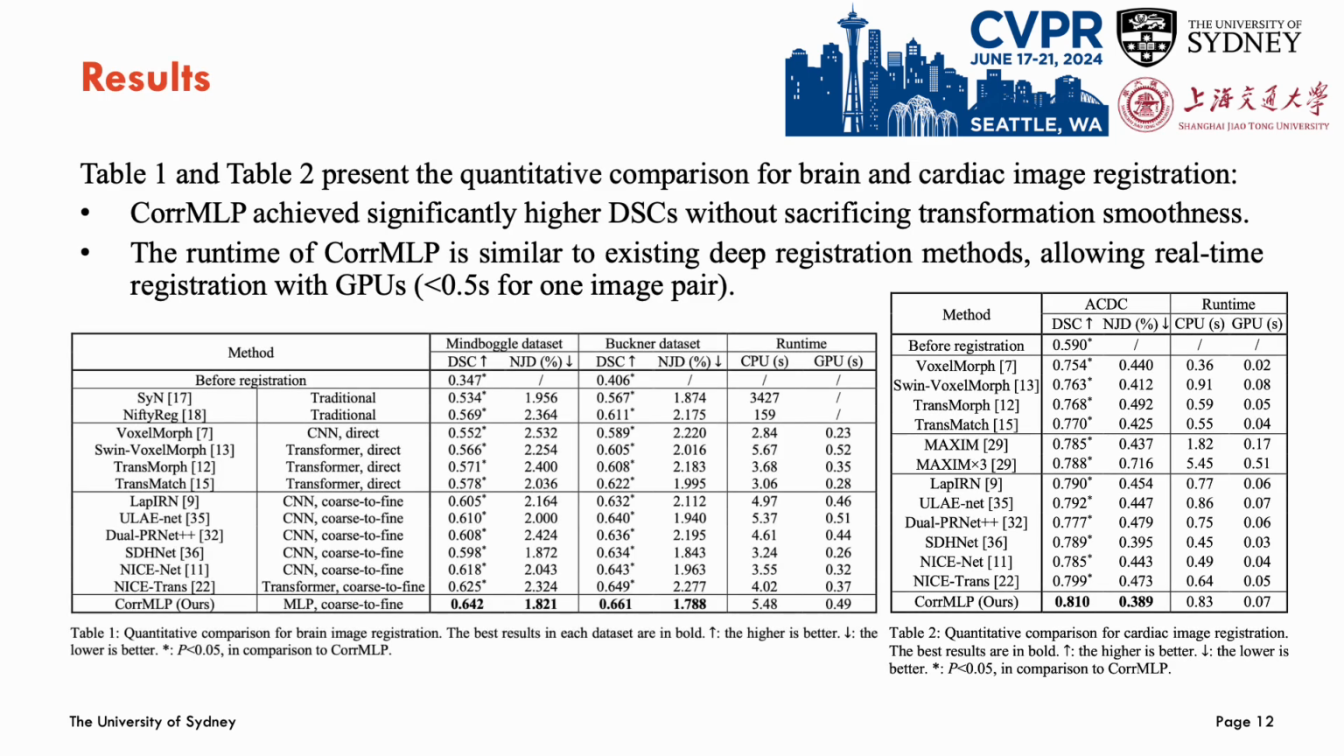Table 1 and Table 2 present the quantitative comparison for brain and cardiac image registration. As shown in the two tables, our Coral MLP achieved significantly higher Dice metrics than all compared methods, including the state-of-the-art transformer-based direct or coarse-to-fine registration methods. It also should be noted that our Coral MLP achieved better registration accuracy without sacrificing the transformation smoothness, which is indicated by the metrics of negative Jacobian determinants. We also can observe that the runtime of Coral MLP is similar to the existing deep registration methods, allowing real-time registration by using GPUs.